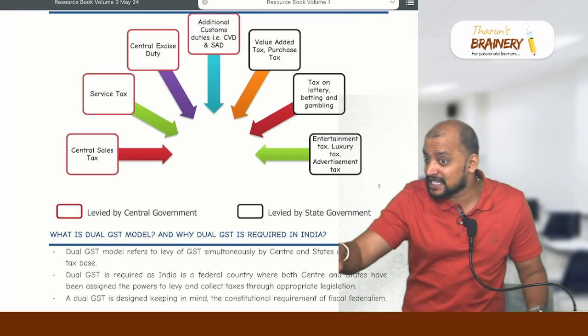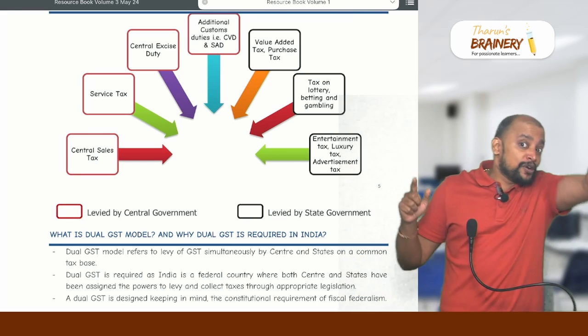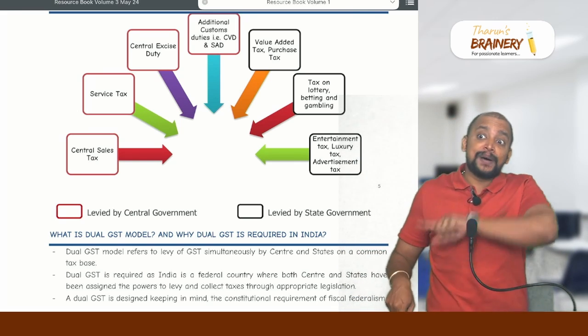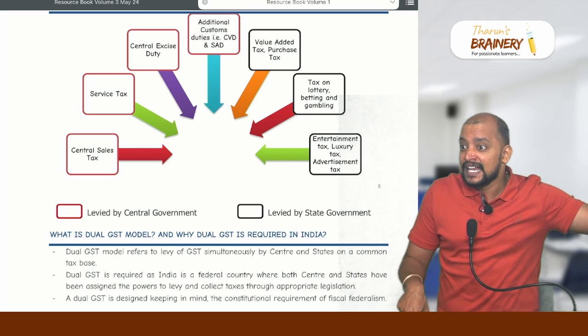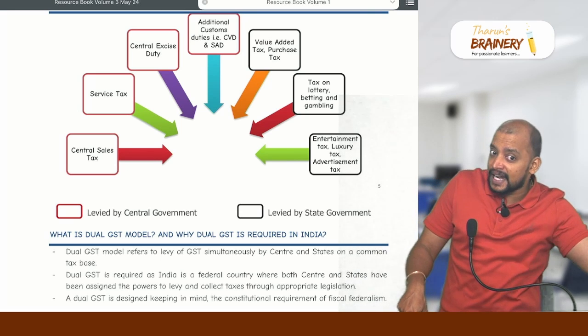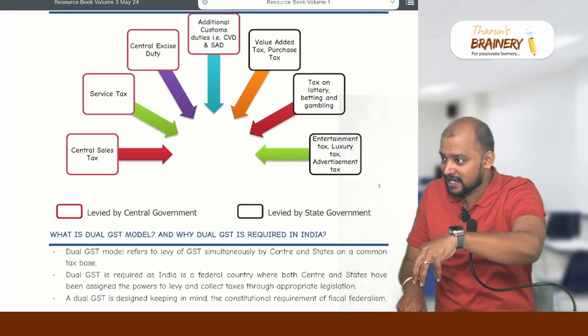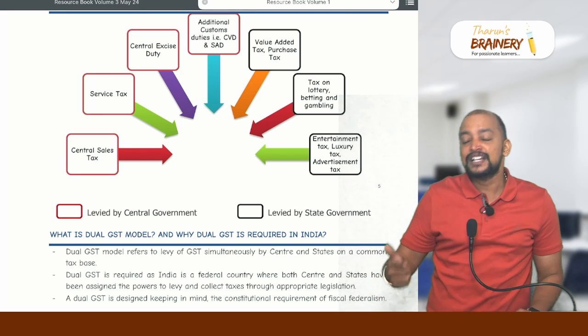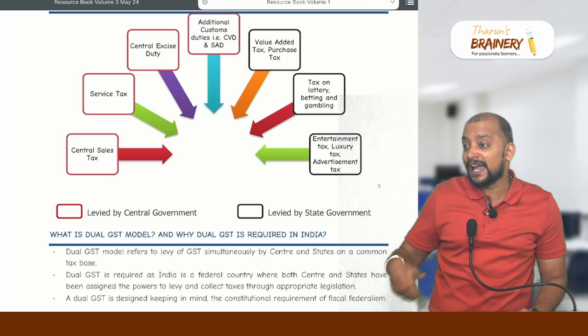Why do we need to pay GST on import of goods? We have to pay only customs duty. Now why are we required to pay GST? Because in the past we had CVD and SAD. As that CVD and SAD got subsumed into GST, in the place of CVD and SAD there will be GST. So that's why on import of goods we need to pay GST.